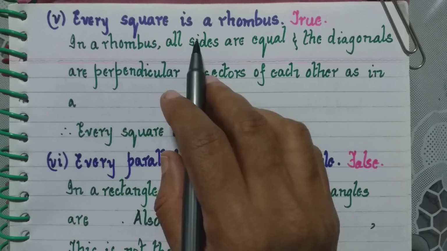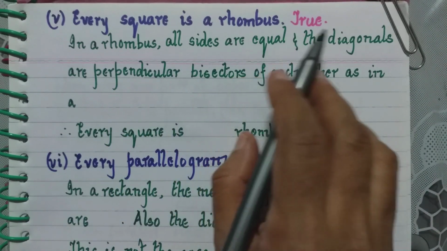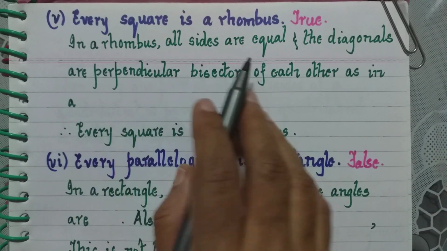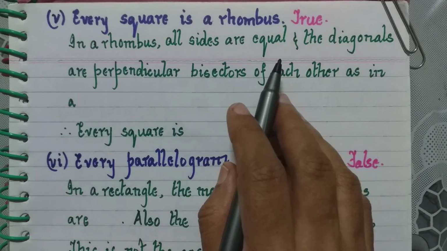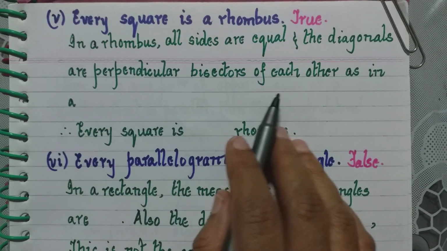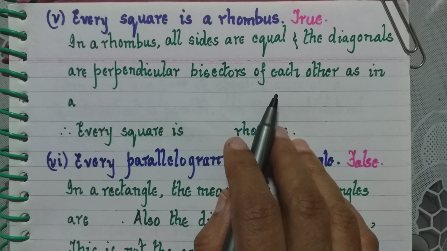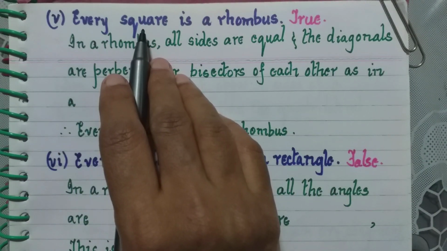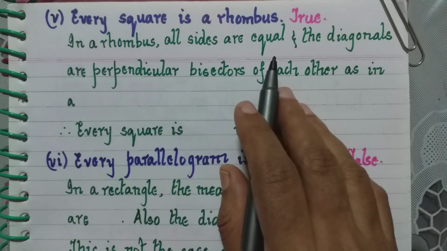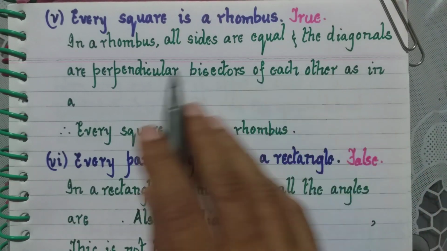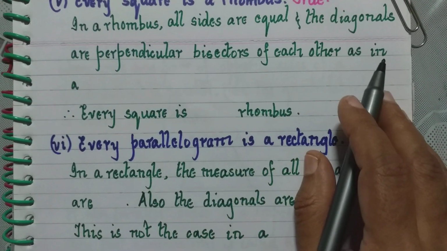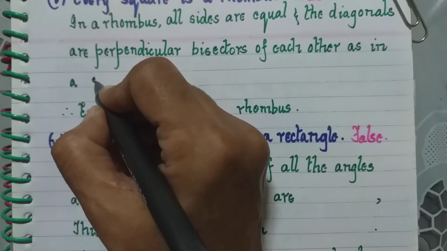Fifth one, every square is a rhombus. Now this also is true. Why? In a rhombus we know all sides are equal, right? That happens also in a square. Also the diagonals are perpendicular bisectors of each other. That also is a property of a square. So in a rhombus all sides are equal and the diagonals are perpendicular bisectors of each other, as in a square.